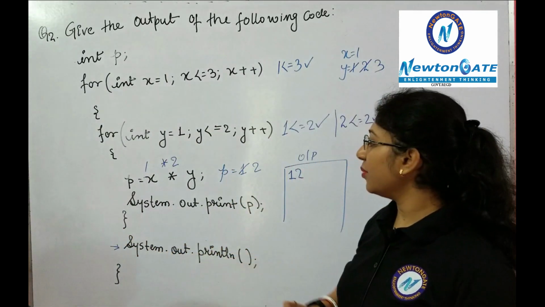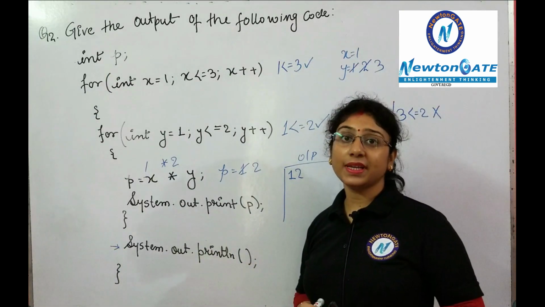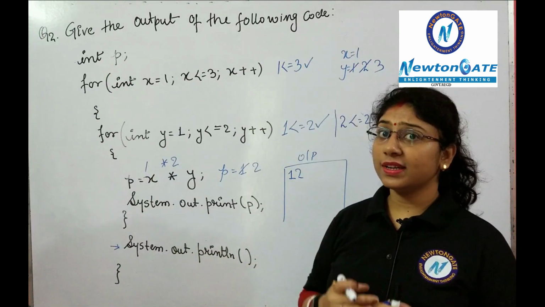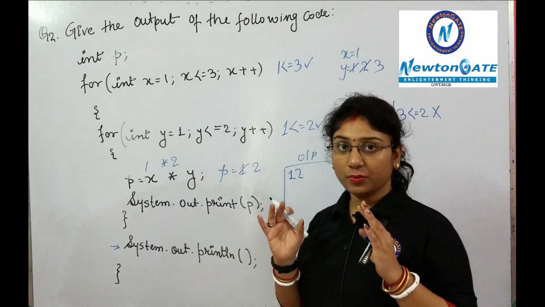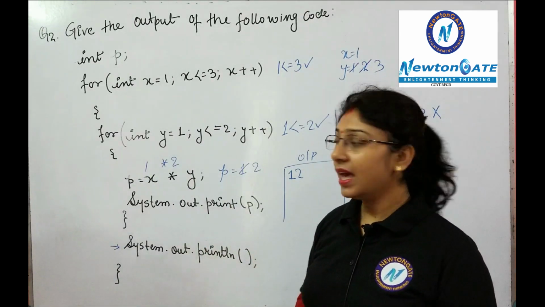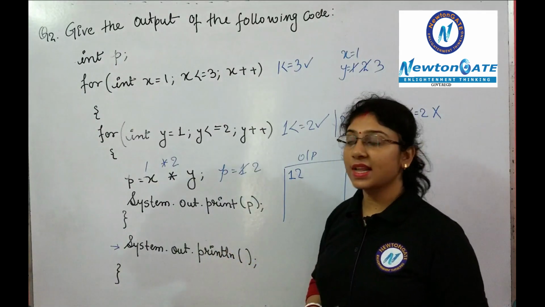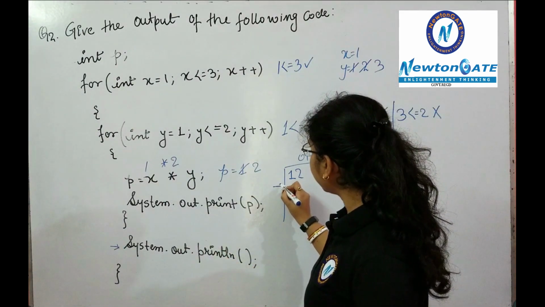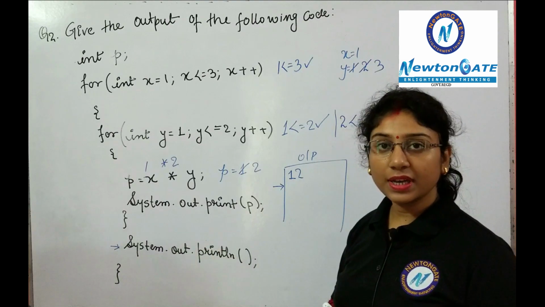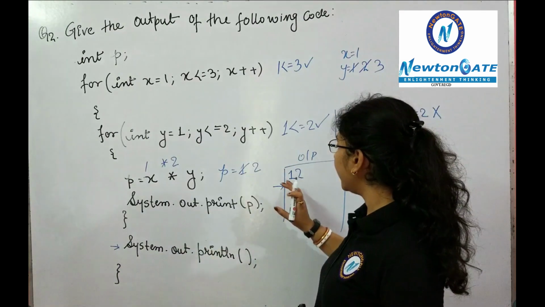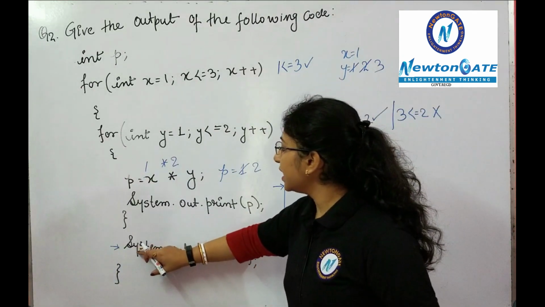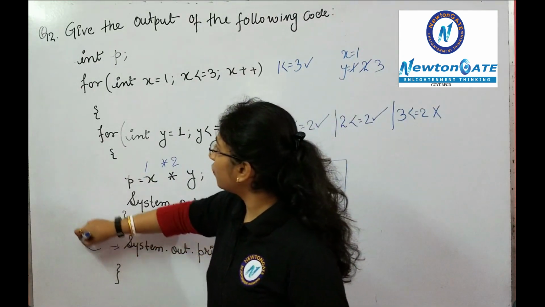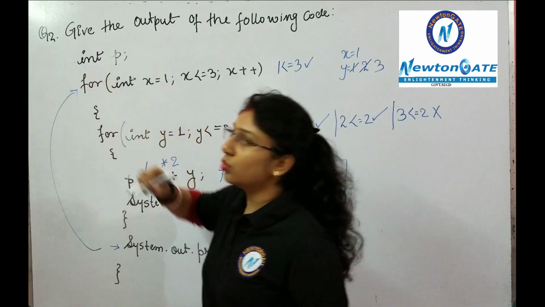What's written over here? System.out.println means now move the cursor to the next line. The print function keeps the cursor in the same line, while println moves the cursor to the next line. Now the cursor will be indicating here. Clear? It means whatever is going to be printed will be printed in the next line. After changing the cursor, the control will move to the outer loop.